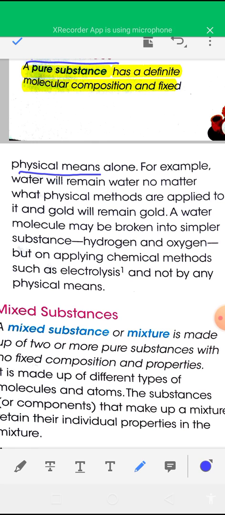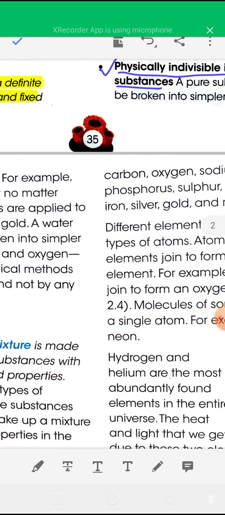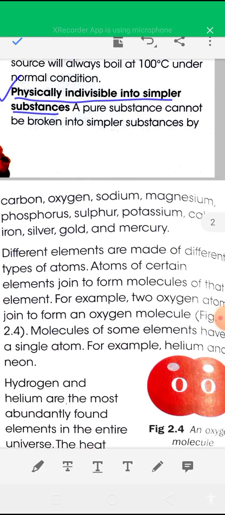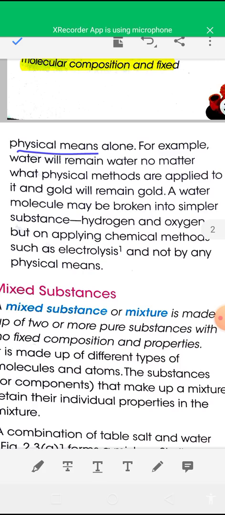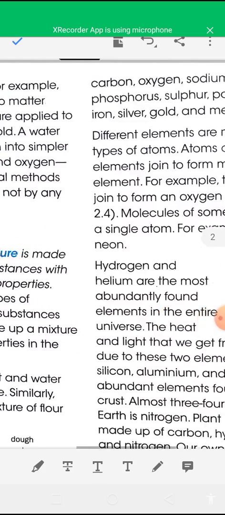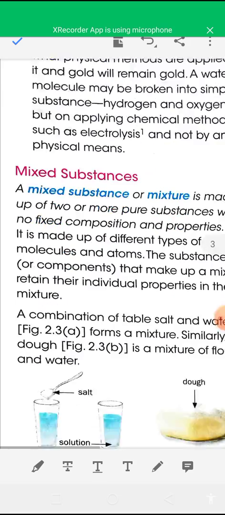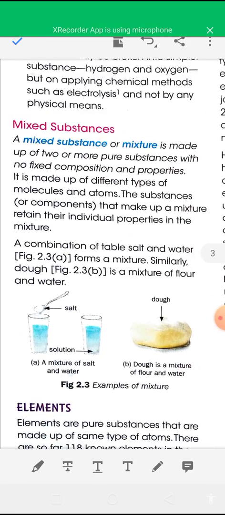Okay, so the components of a pure substance cannot be separated by applying any physical method. So a pure substance cannot be broken into simpler substances by physical methods. So these are three important characteristics of a pure substance.